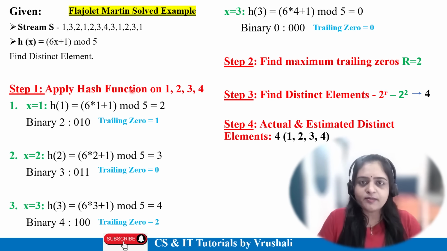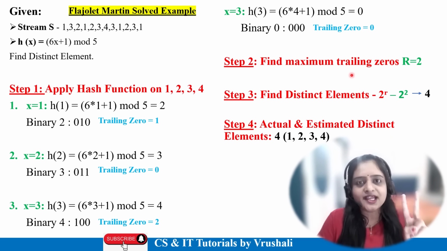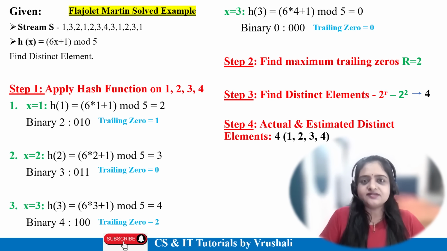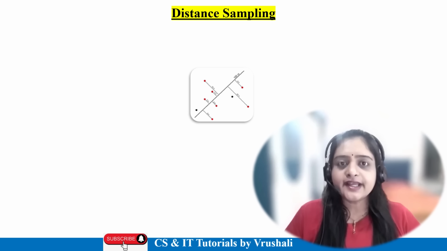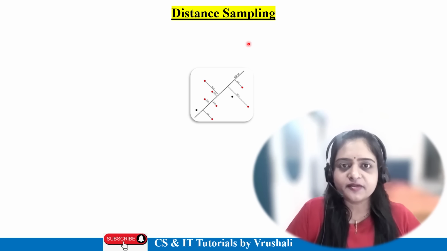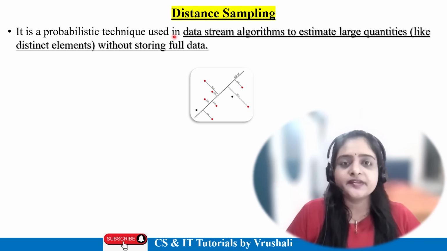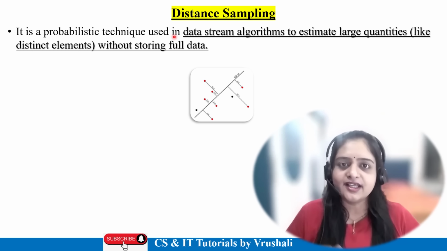So first step is apply hash function on unique values. Second step, find maximum trailing 0. Third step, find distinct elements by using 2 to the power r, and you will get your distinct elements. So this is called the Martin algorithm. Now the next topic is distinct sampling. So distinct sampling is one of the probabilistic techniques. This technique is used in the Martin algorithm to find out the unique elements.